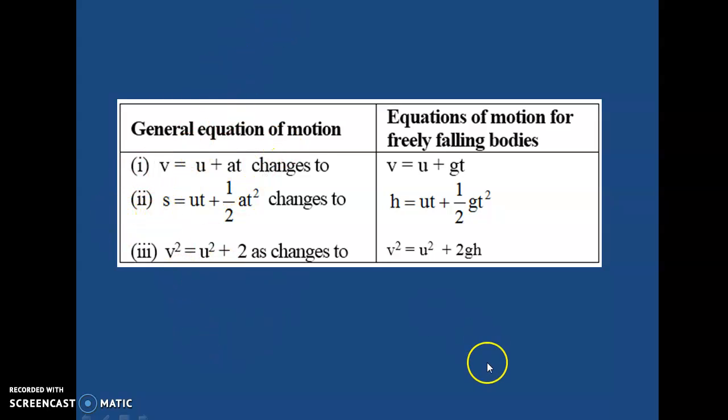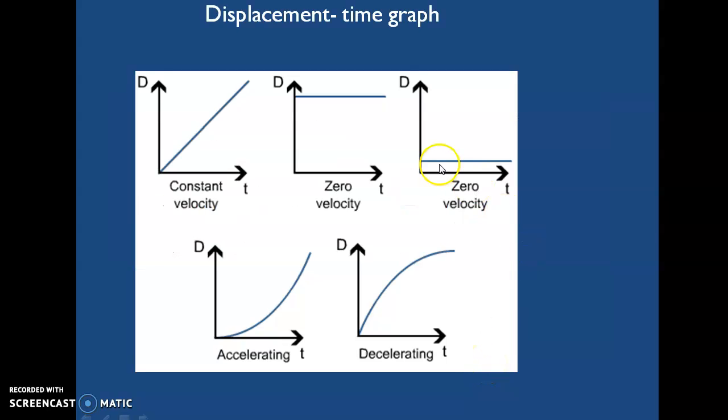Next, the displacement time graph. This is very important. If we take time on the x-axis and distance on the y-axis, then for constant velocity, the distance time graph will be a straight line. Okay, like this.